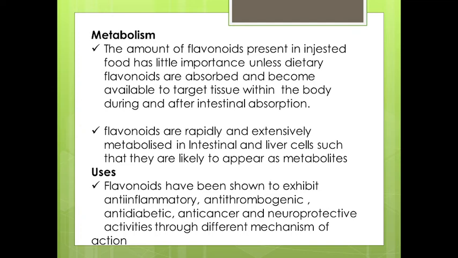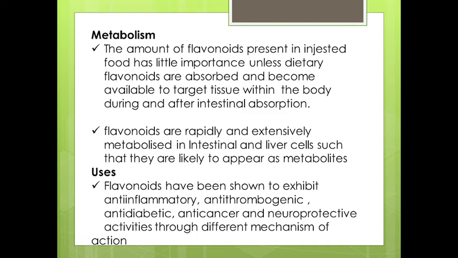Only the deglycosylated or aglycon portion is responsible for producing the therapeutic effect of flavonoid. So before absorption it should be deglycosylated on the cell surface, and those which are not deglycosylated and remain attached to the sugar molecule are hydrolyzed by bacterial enzymes in the colon.